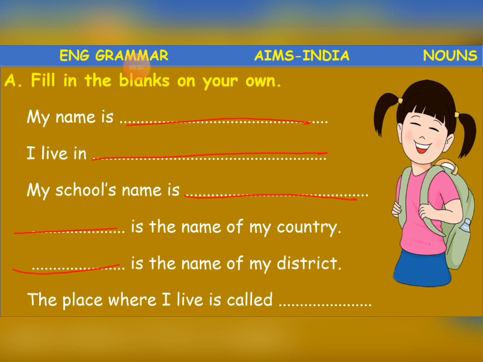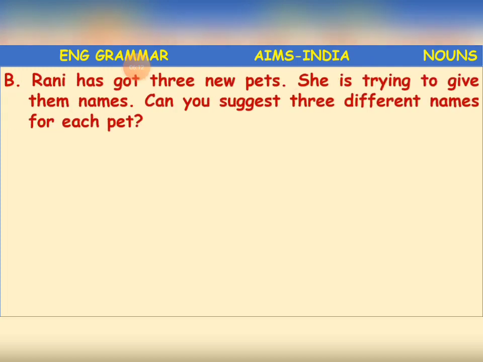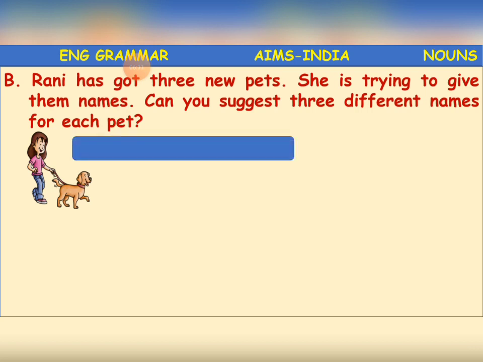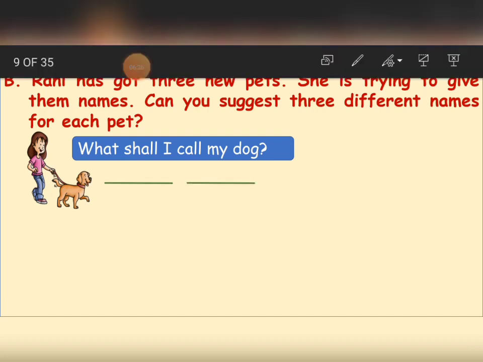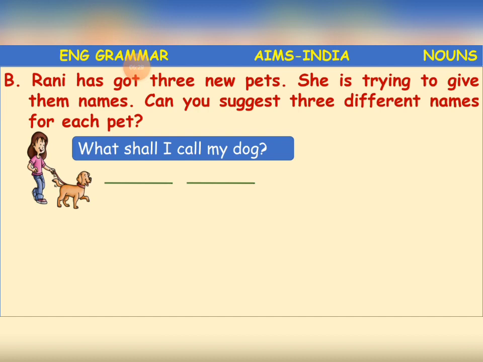The last one is: the place where I live is called. What do we call your place? Like, I live in Hyderabad, so I say that the place where I live is called Hyderabad. Next, Rani has got 3 new pets. She is trying to give their names. Can you suggest 3 different names for each pet? Rani has got 3 new pets, and she wants to name them. She is asking our help to name her pets.